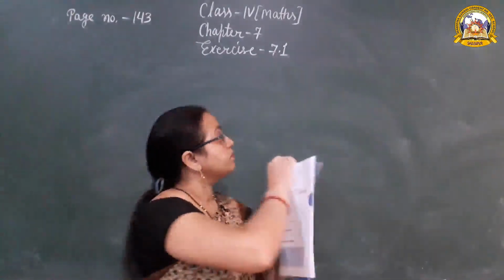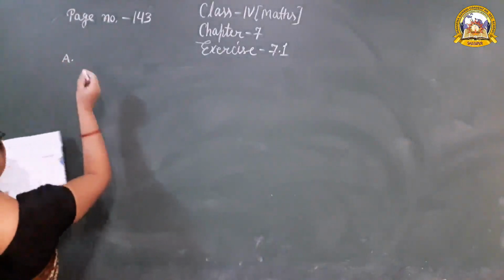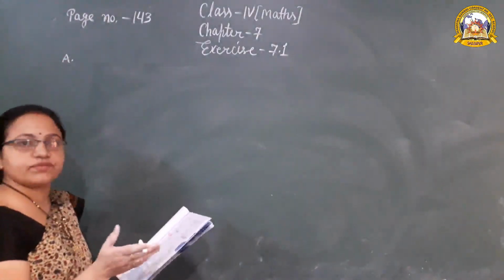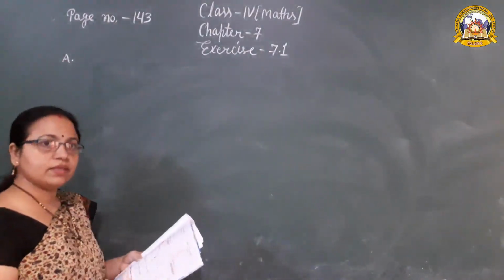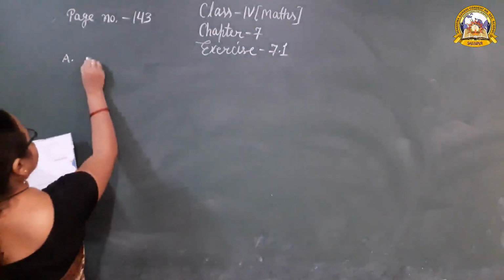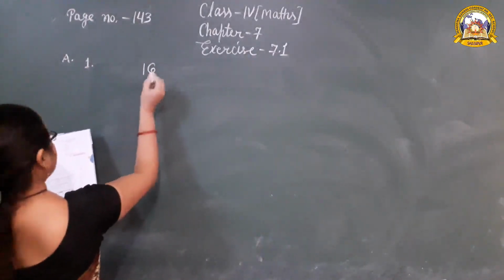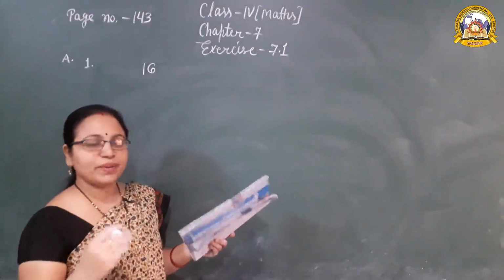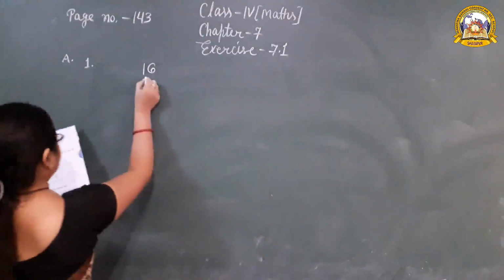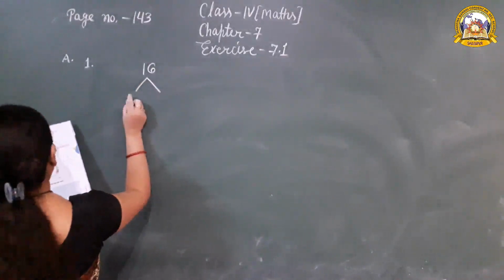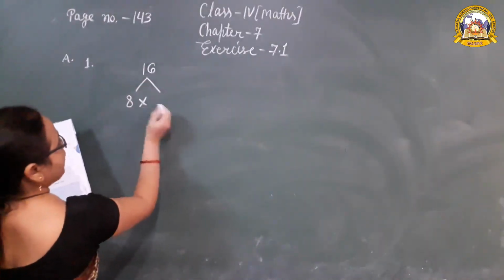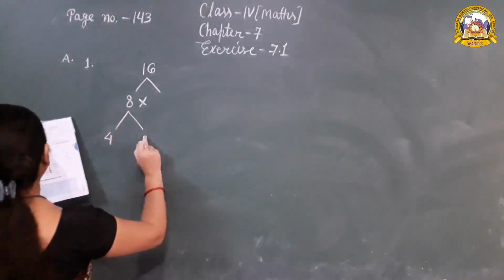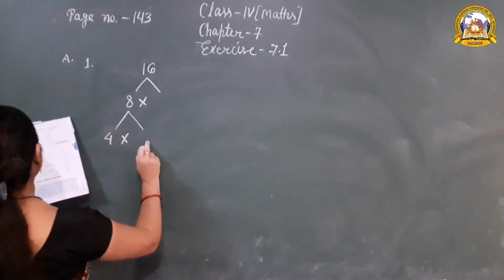Exercise 7.1, question number A. First one, complete each factor tree. There are so many factor trees given in your book. We have to complete the factor tree. 16, and in the factor tree there are different branches and we have to complete every branch. Here are 8 blank spaces, then 4 blank spaces are here, then